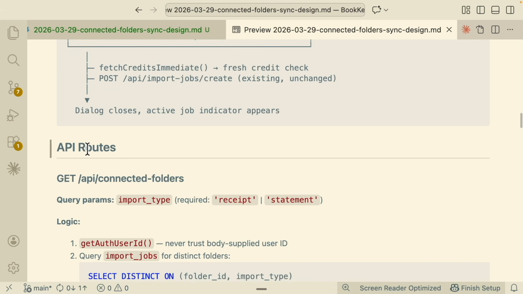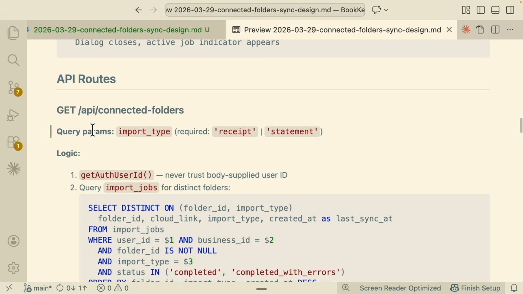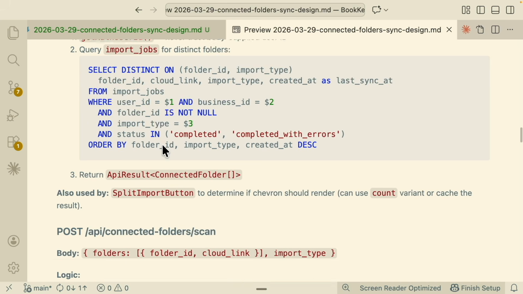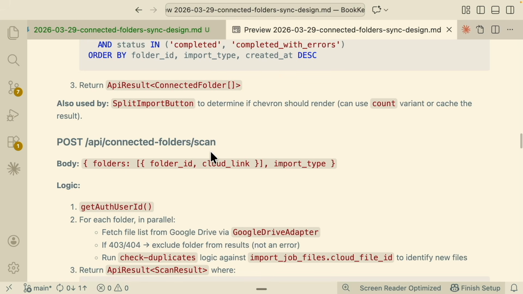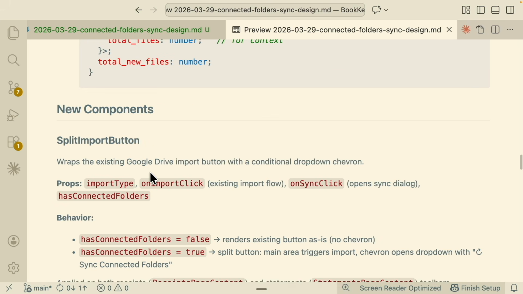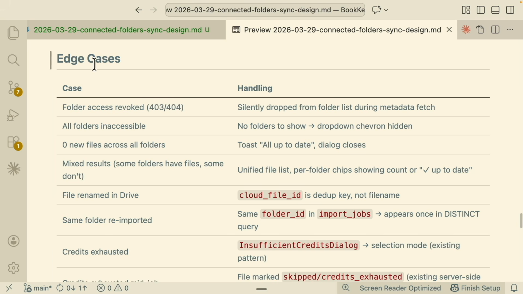So here are the API routes we're going to create, right? So these are the query parameters. This is the API routes. And then we also have the connected folder scan, as well as the new components that we're going to add in this feature. And as well as here, you can see it has found some edge cases and also how we're going to handle them.